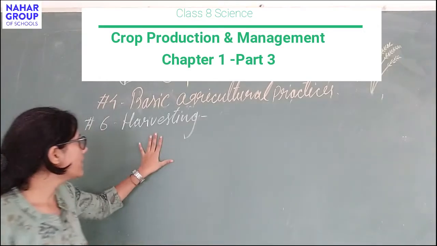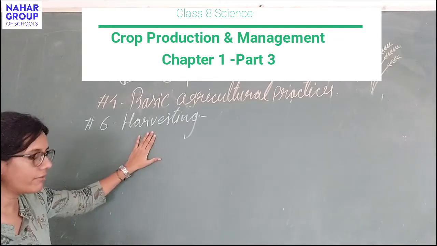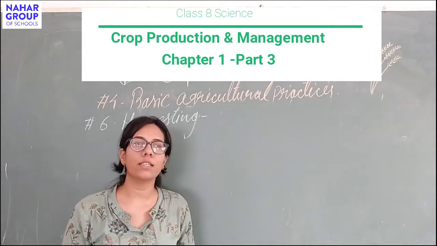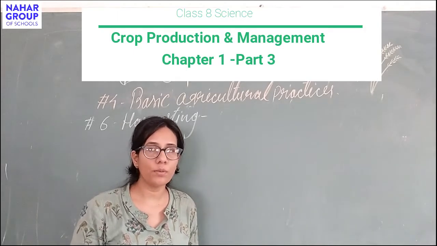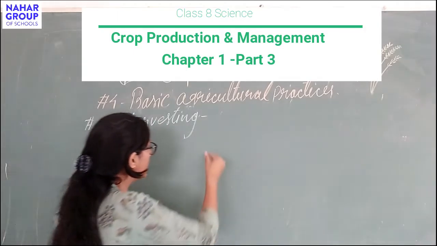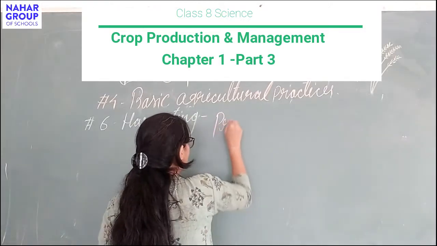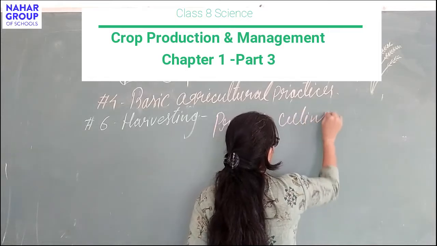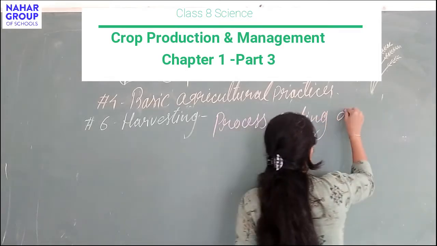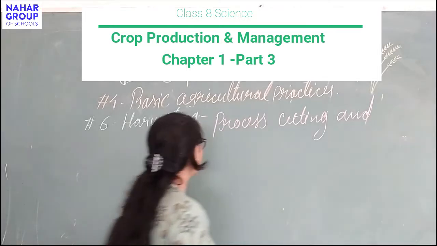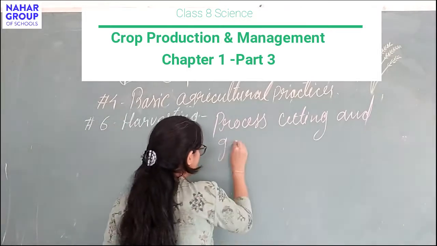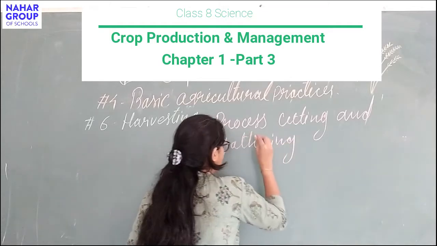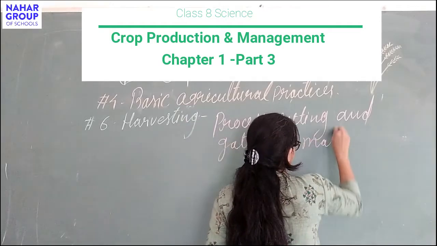The next practice in crop production is harvesting. Harvesting is the process of cutting down and gathering the matured plants which were grown in the crop field. It is a process of cutting down and gathering, that means storing, matured crops.